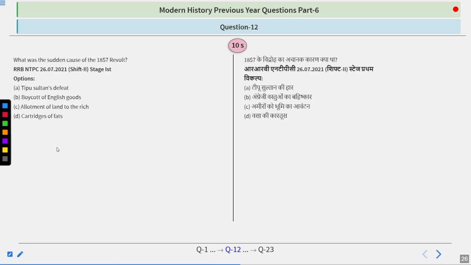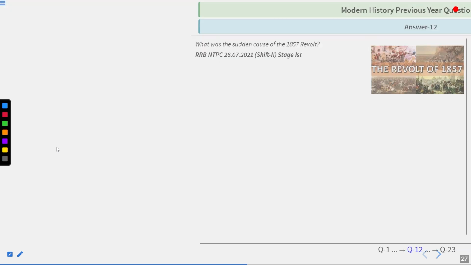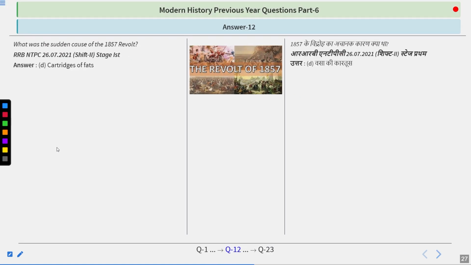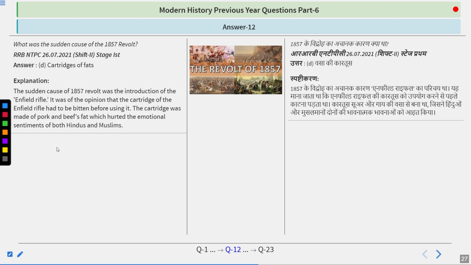What was the sudden cause of the 1857 revolt? Options are Tipu Sultan's defeat, boycott of English goods, allotment of land to the rich, cartridges of fats. So try to think about this question, guys. And I guess the answer you are giving is right, because the answer is cartridges of fats.